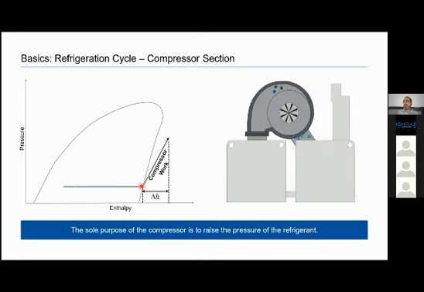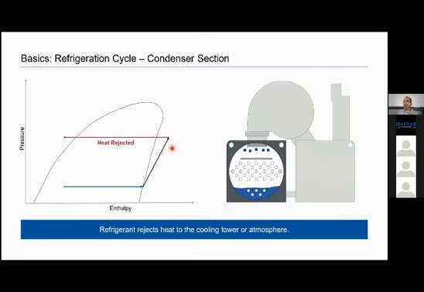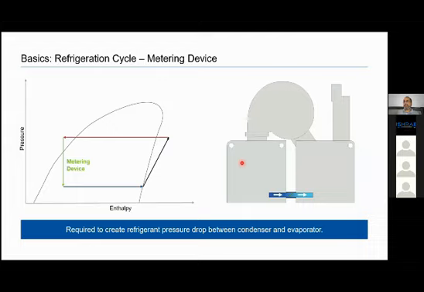From here, compressor work will start, low pressure vapor to high pressure vapor, which is this, right? And now we are converting high pressure vapor to high pressure liquid. This is the condenser. And this is the metering device, which is pressure reducing.